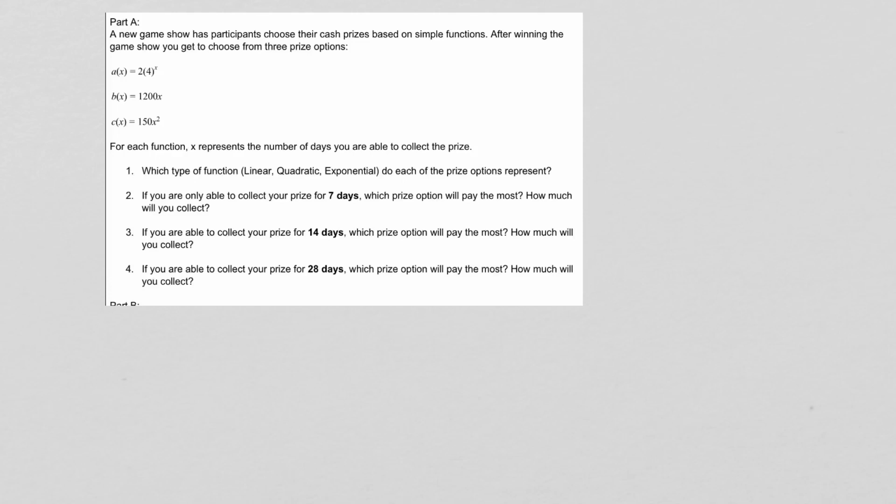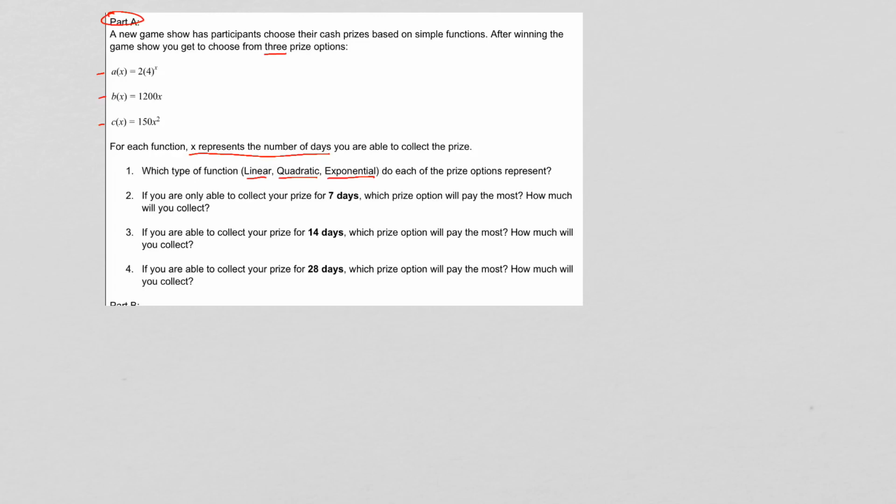This is part A of the second question. A new game show has participants choose their cash prizes based on simple functions. After winning the game show, you get to choose from 3 prize options, and here they are, option A, B, or C. For each function, X represents the number of days you are able to collect the prize. So the first question asks, which type of function, linear, quadratic, and exponential, do each of the prize options represent?